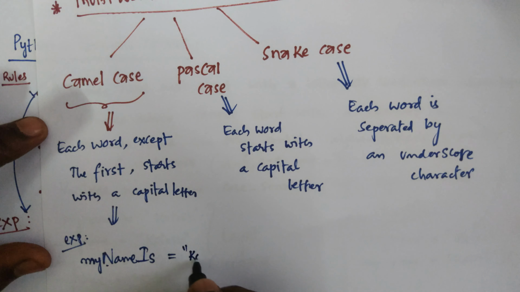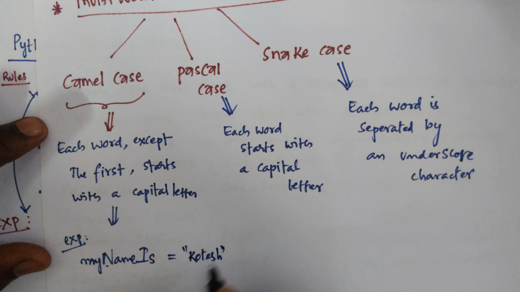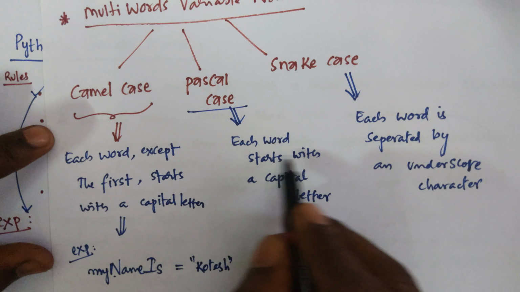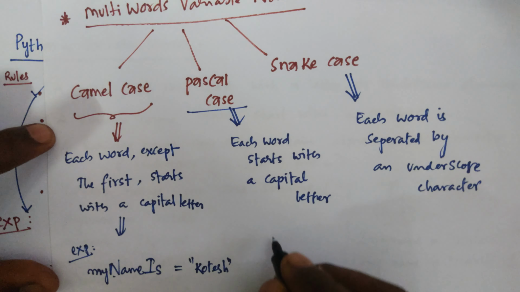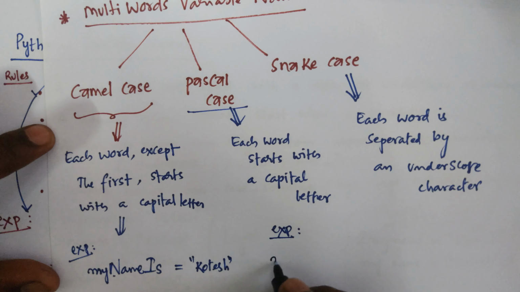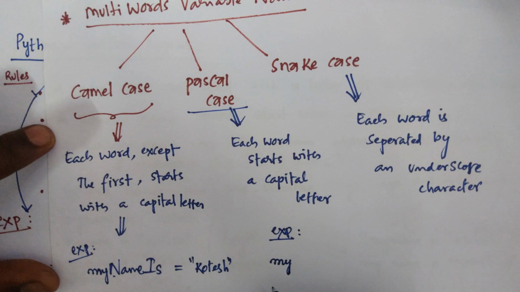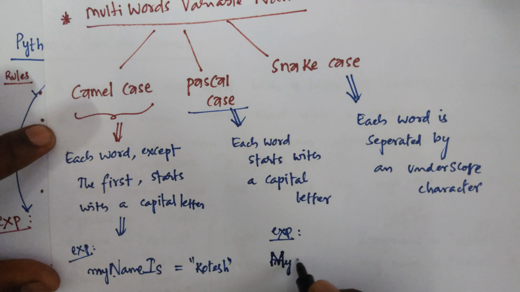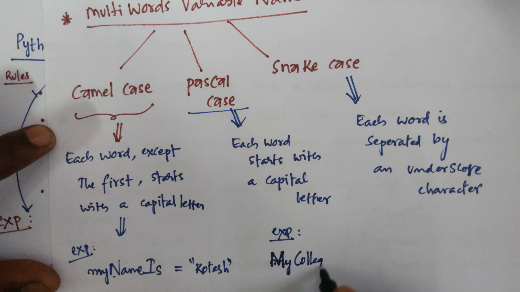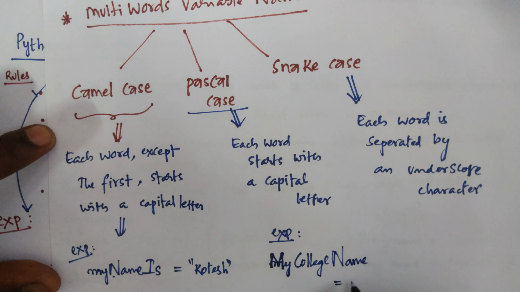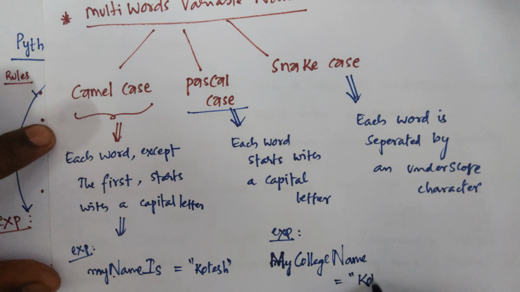This is the example for camel case. What is meant by Pascal case? Each word starts with a capital letter. For example, MyCollegeName, like that you are writing this.